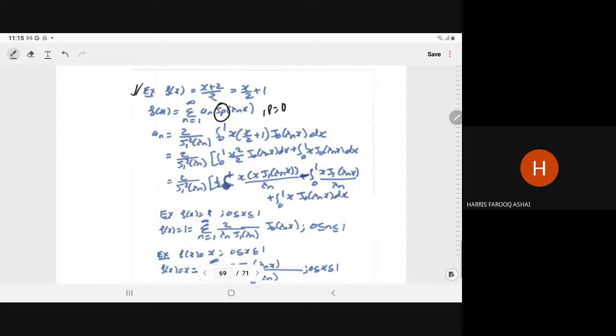In the question we provide you for which Bessel function we have to write the expansion. So just directly by the formula, we have a n is equal to 2 upon J(p+1) square of lambda n, integral 0 to 1 x into f(x) into J0 lambda n x dx. So just you integrate, you will get the required expansion.